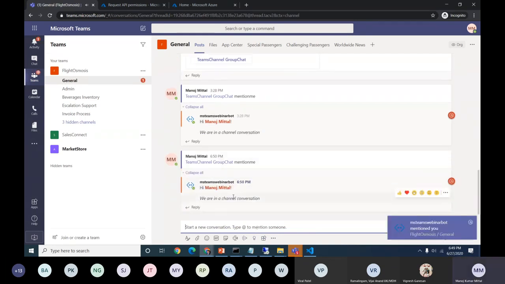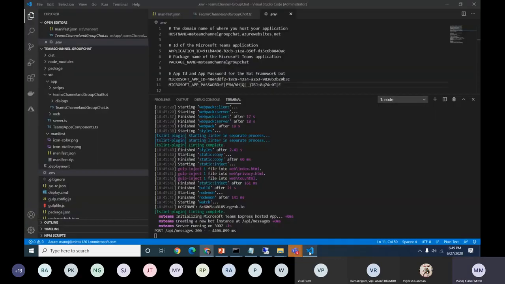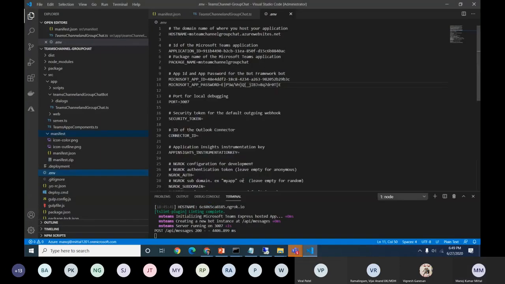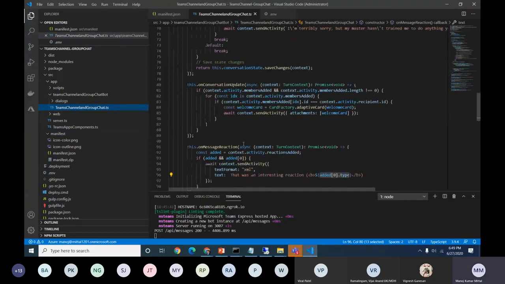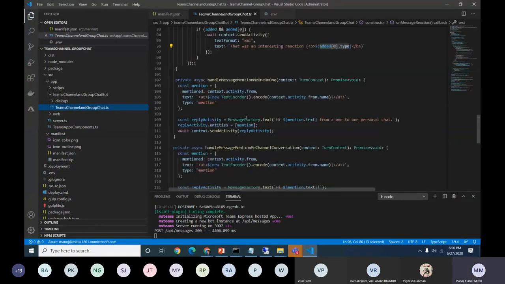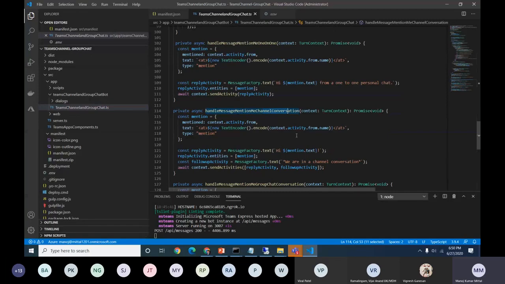See, so you see here I have just added "Hi" and the username who has logged in. So if you see in the code base, here if I go down where I have written for the channel conversation, this is the channel conversation section. Here I have mentioned only the username I'm getting, and "Hi username", and then after that the follow-up activity I'm using: we are in channel conversations.